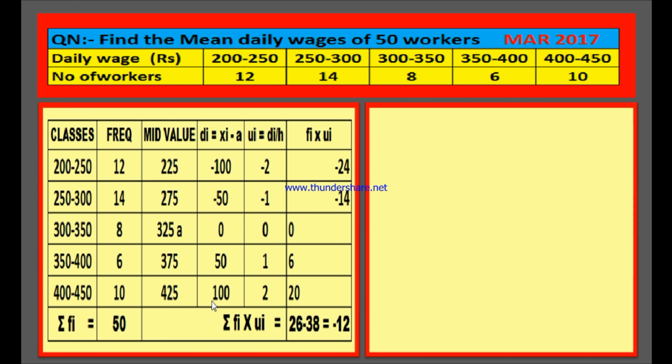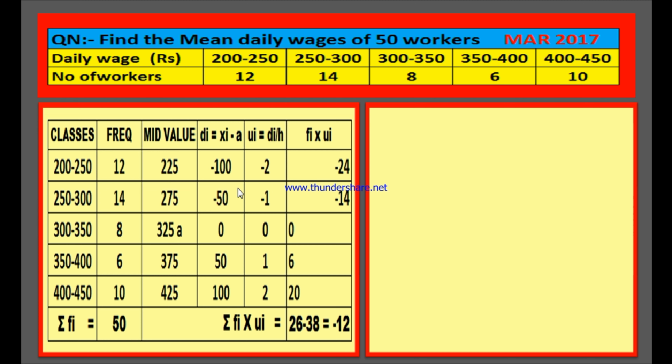425 minus 325 is 100. And above this is the mid value and this is a. Therefore, subtract this a from 275. That is 275 minus 325 is minus 50. 225 minus 325 is minus 100.